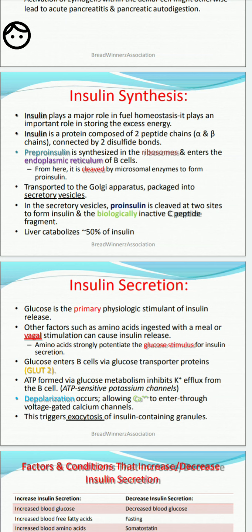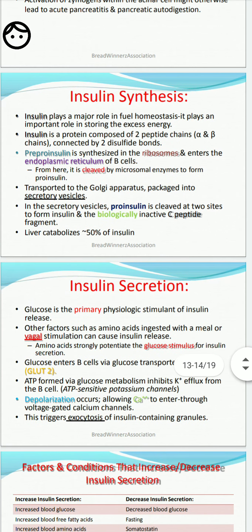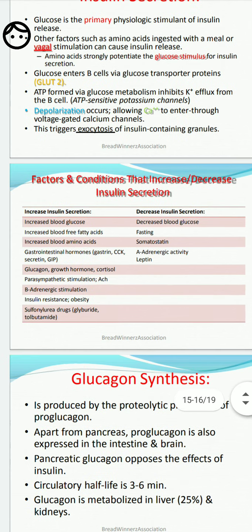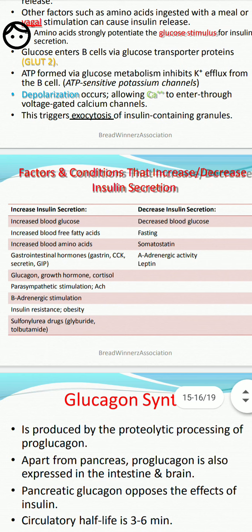So this is insulin synthesis, insulin secretion and insulin's deficiency symptoms. Now the factors that increase insulin secretion: increased blood sugar, free fatty acids, amino acids, gastrointestinal hormones, glucagon, growth hormone, cortisol, parasympathetic stimulation, beta adrenergic stimulation, insulin resistance and obesity. These increase insulin secretion.